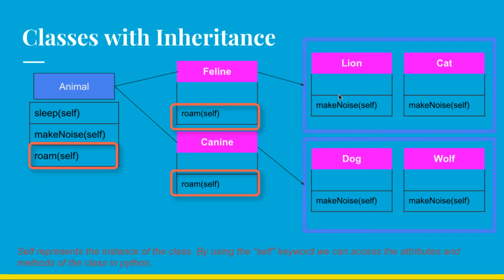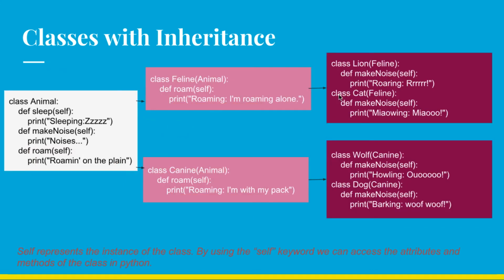So this is pretty simple here, my friends. Let me show you with this example. Here you can see the animal has three different definitions: sleep, make noise and roam, and the feline has a different type of roam behavior. So we are once again overriding the roam method in the feline, and the same thing with the canine. And in the lion, cat, wolf and dog classes, we are redefining, overriding the make noise method.